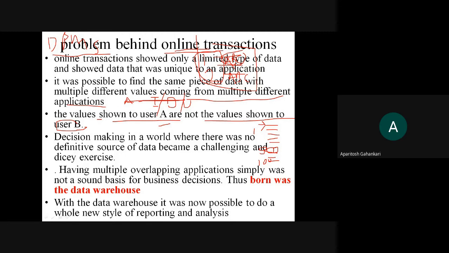Okay, so decision making in a world where there was no definitive source of data became a challenging and dicey exercise. Obviously, जिस चीज पे मेरा डिसीजन डिपेंड करता है, if that particular data is not reliable, then I will always be in a situation wherein I come up with the wrong conclusion.